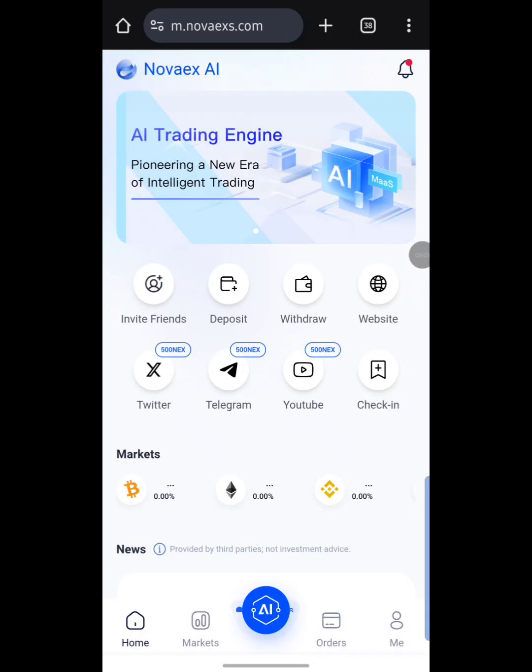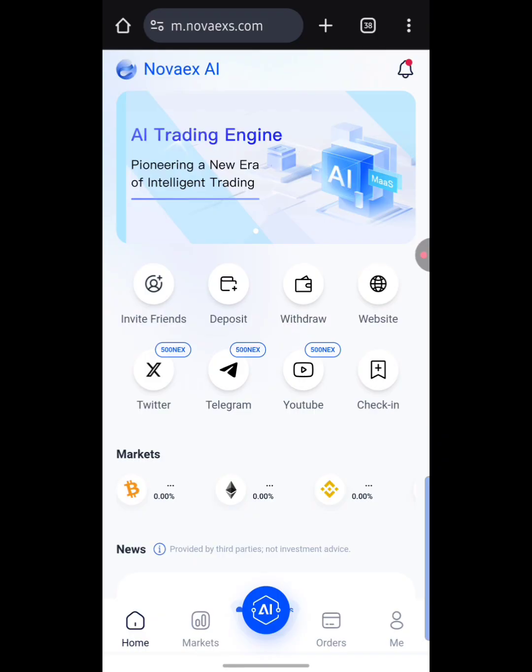All right, guys, so here we are on my novaex trading account dashboard right now. So guys, mind you, for signing in, you also need your Google Authenticator code. When you're done synchronizing your Google Authenticator with your novaex AI, you would always need your code for signing in, guys. Okay, so that is basically how you can also sign in. Okay, so right now this is the dashboard.